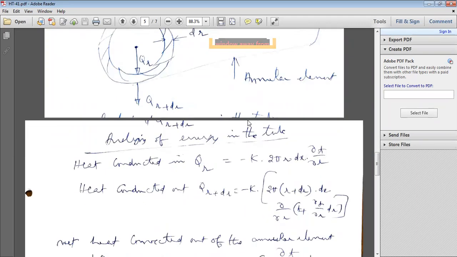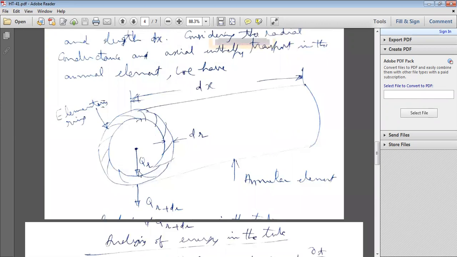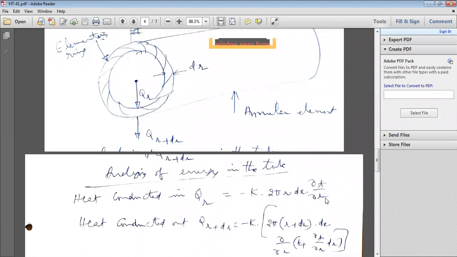That's why minus kA, k into surface 2 pi r into dx, into the variation of temperature for a small differential element dr. That's why dT by dr. We are considering variation along the radius only. That is the heat conducted in, Qr equals minus kA dT by dr.